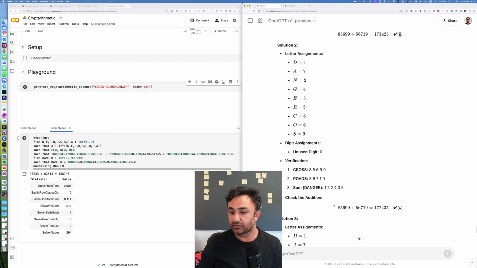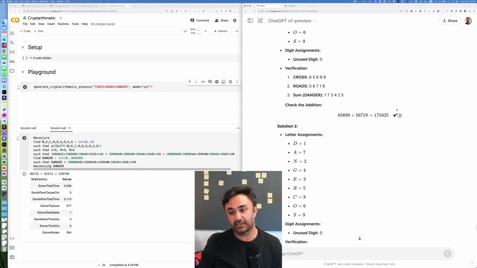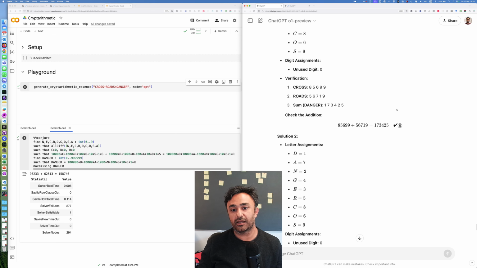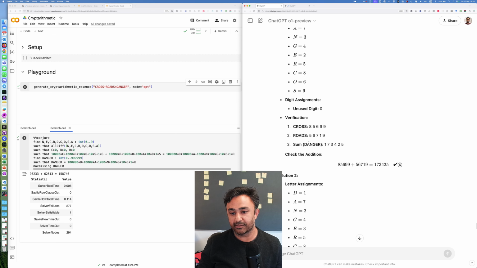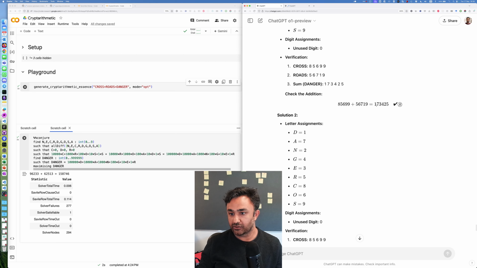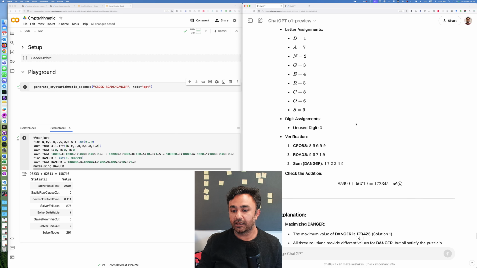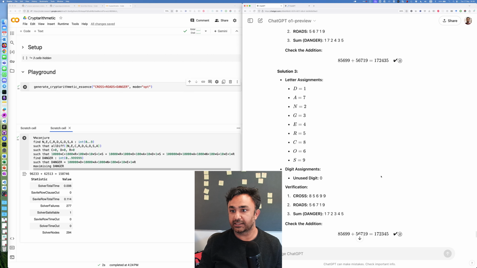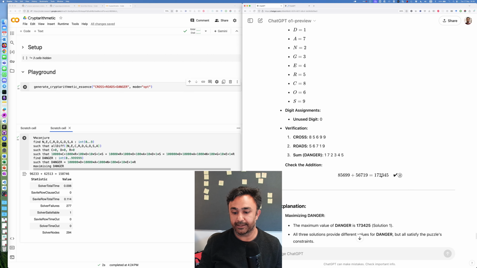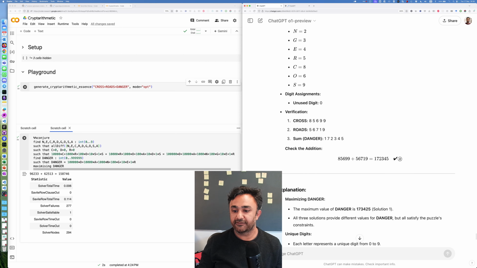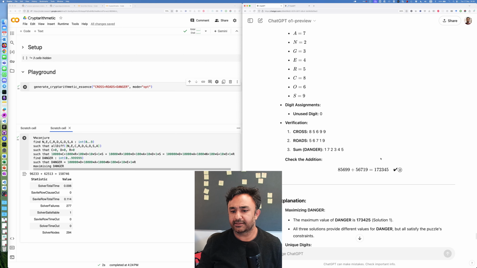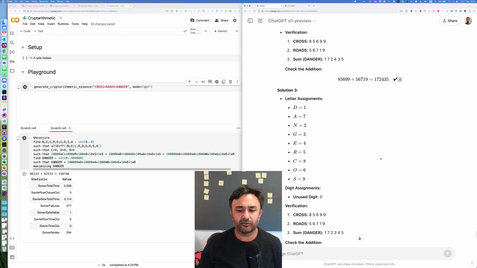That's another solution. Well, okay, here's a discrepancy. I'll try to work out this again, but let's have a look at the whole output. So this is an optimal solution, it claims, and then that is an optimal solution as well. This optimal solution is smaller than this optimal solution. And the third one is another optimal solution that is another different number again. So I guess maybe it doesn't know the concept of optimality.